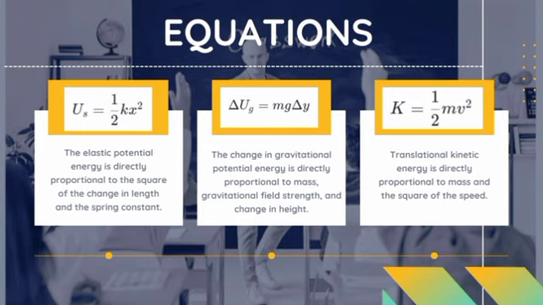They said the elastic potential energy is directly proportional to the square of the change in length and spring constant. And second, the change in gravitational potential energy is directly proportional to mass, gravitational field strength, and change in height. And the last, translational kinetic energy is directly proportional to mass and the square of the speed.